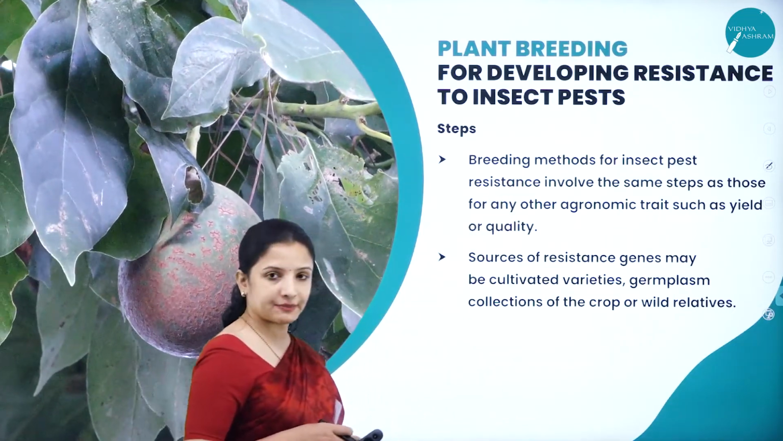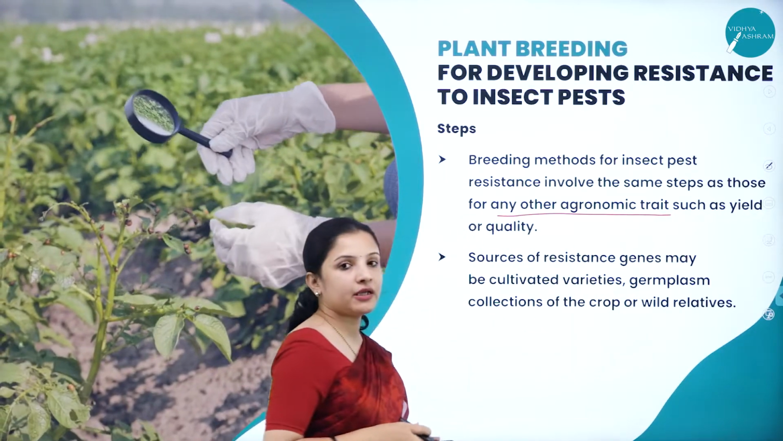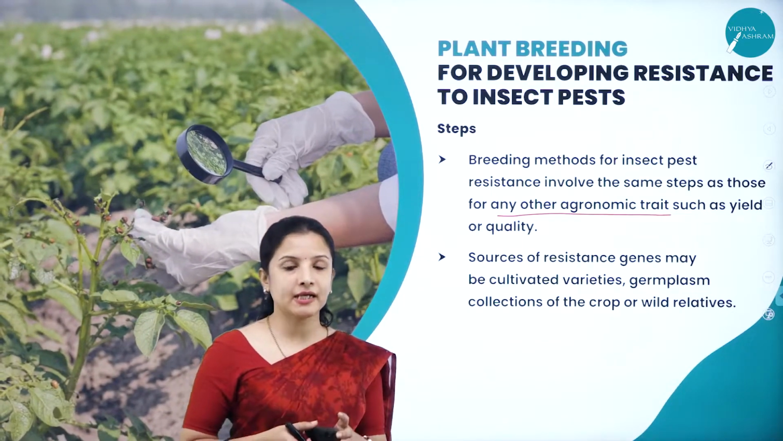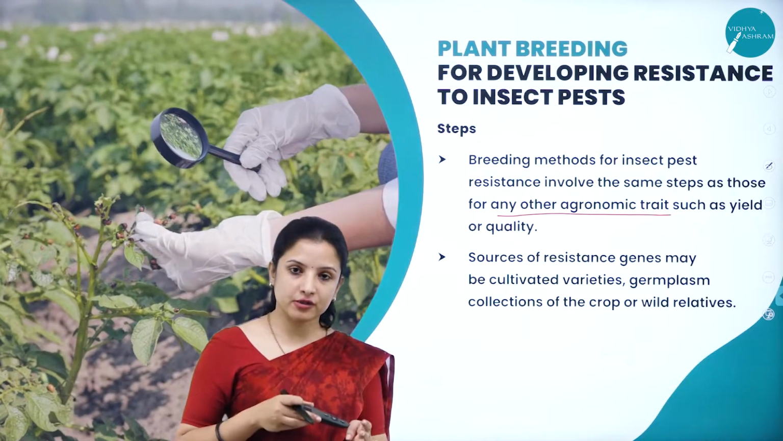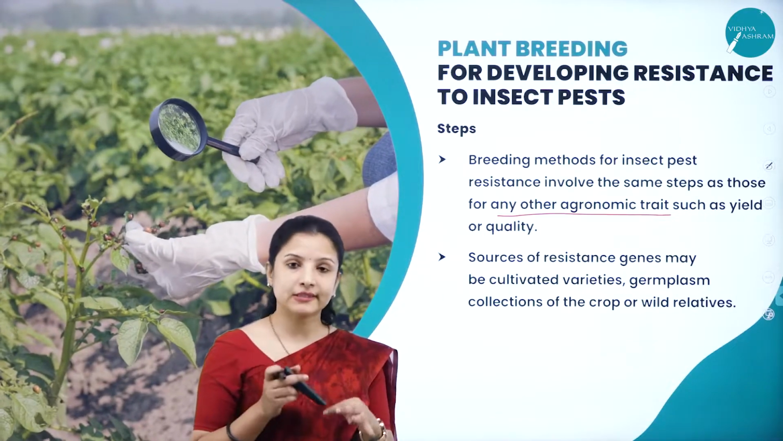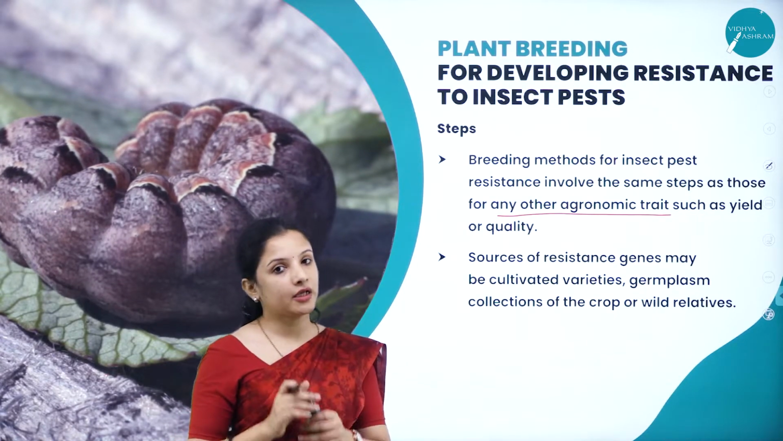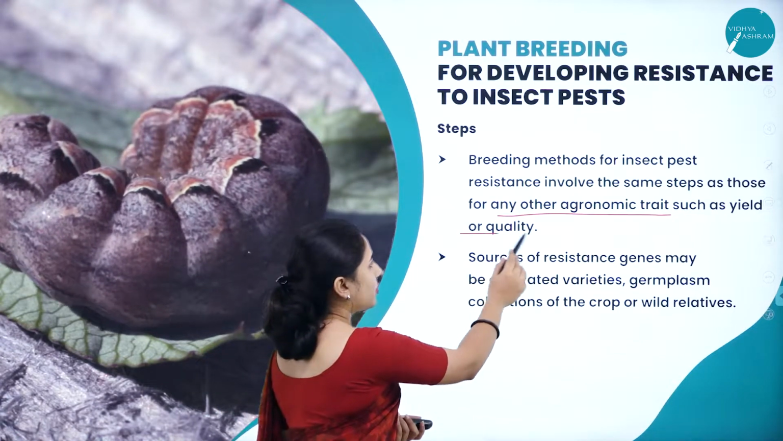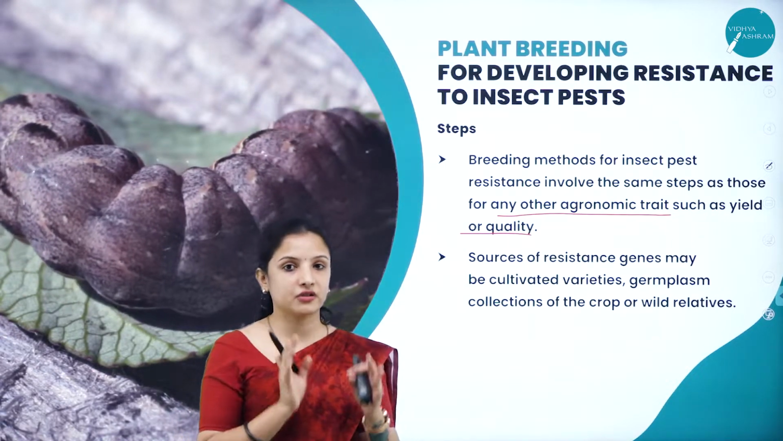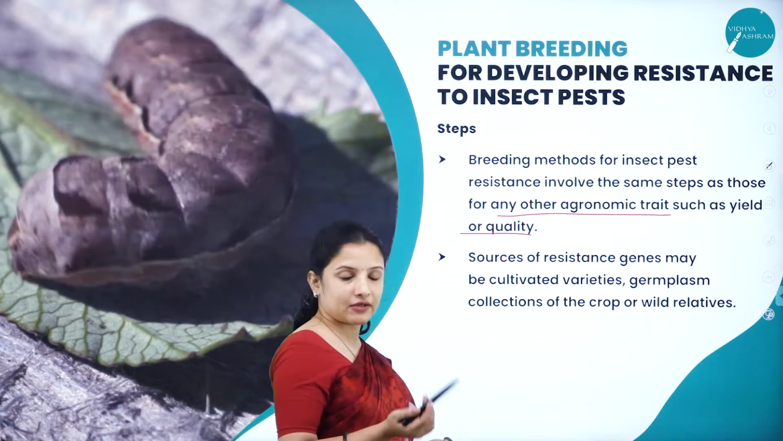So here the same steps are followed, and therefore all the agronomic traits will be incorporated in that particular plant, because it is not enough if we make the plant insect resistant. We also need to make the plant high yielding, and though it is high yielding, we need to improve the quality of that yield as well. So all these will be incorporated into a hybrid crop variety; the plant breeders do not just concentrate on one of the traits. And sources of resistant genes may also be taken from the cultivated varieties.